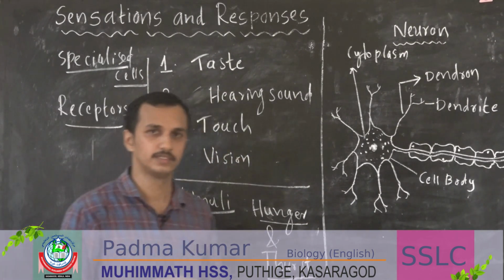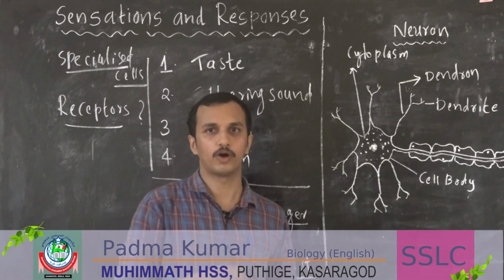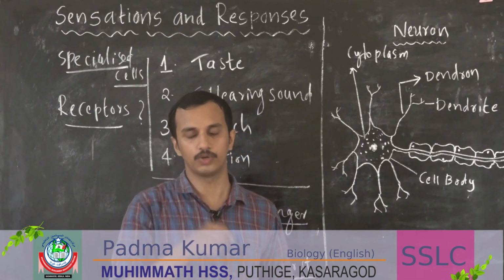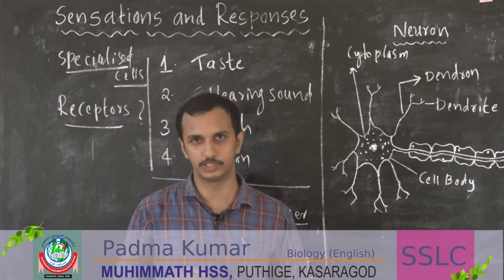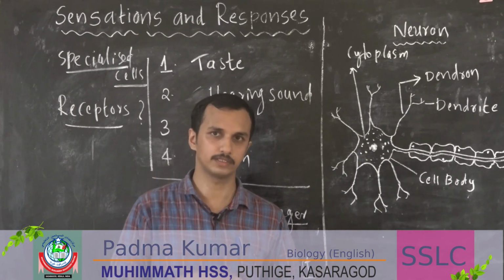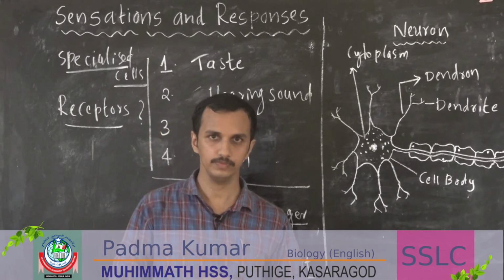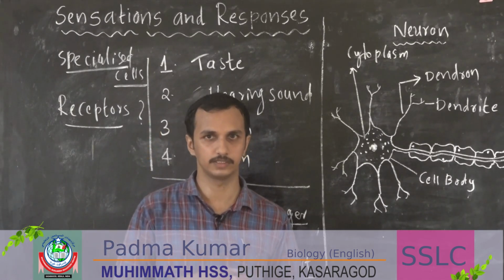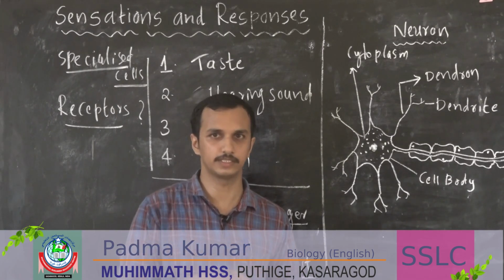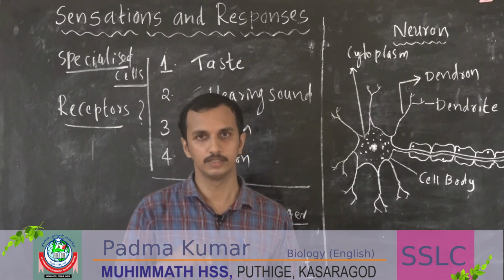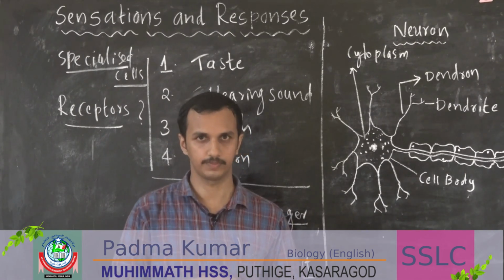These are specialized cells found in sense organs and our body parts. They receive stimuli from the external surface and then send them to the nervous system. Have you understood what receptors are? Receptors are specialized cells found in sense organs to receive stimuli.